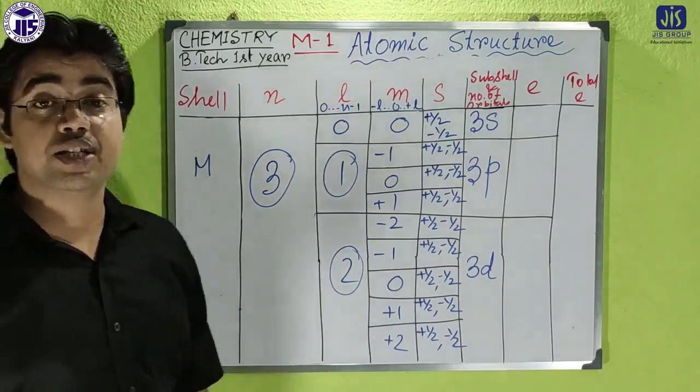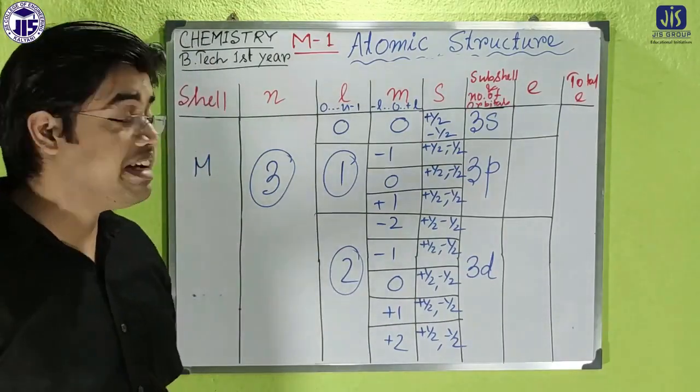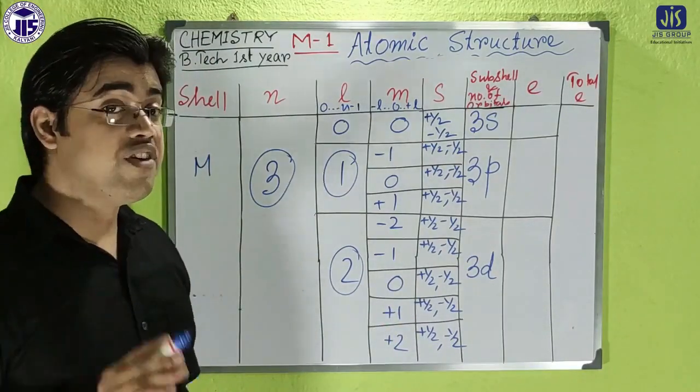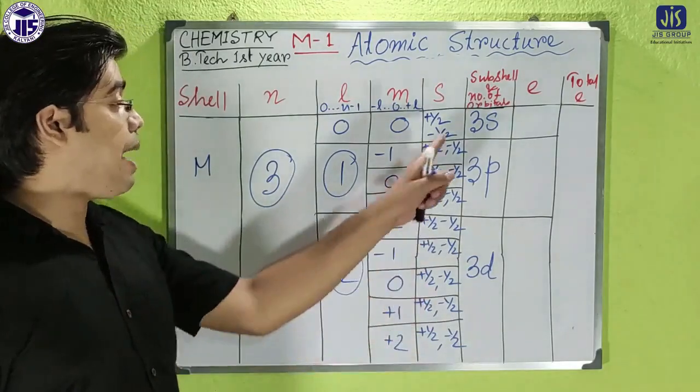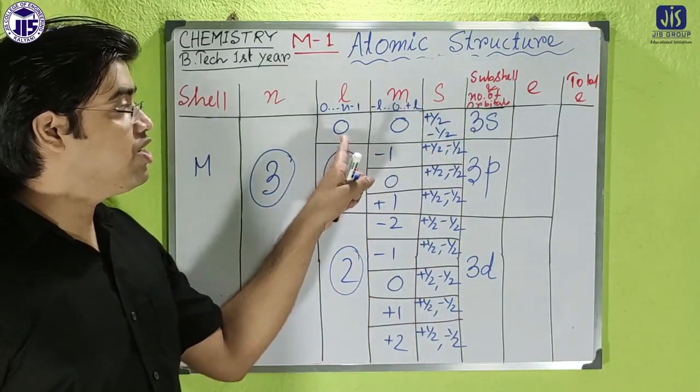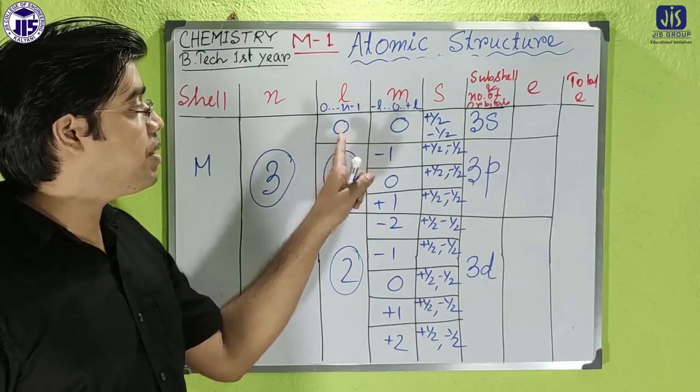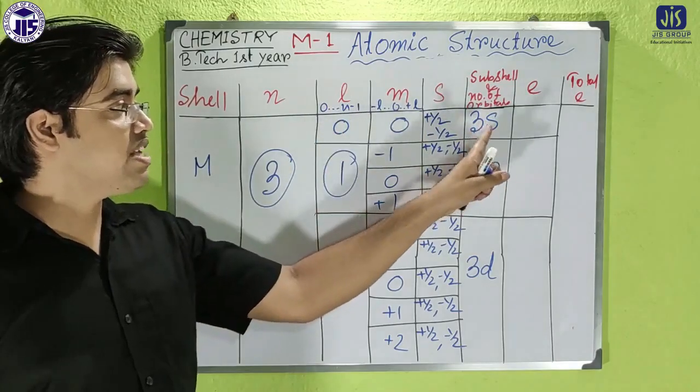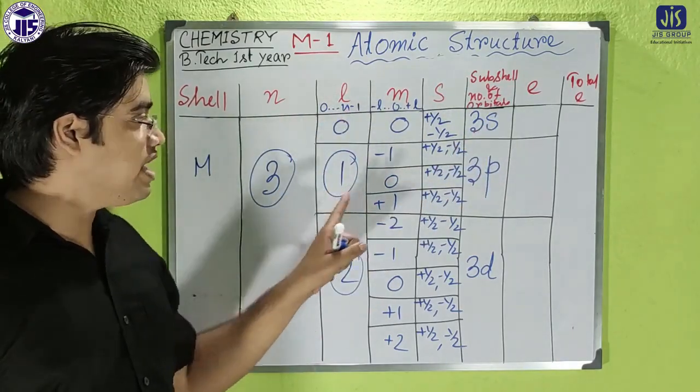So how can we establish which one will be s, p and d? For s, p and d, I again repeat, you have to first see what the azimuthal quantum number is. If the azimuthal quantum number is 0, then it will be s. For azimuthal quantum number 1, it will be p.